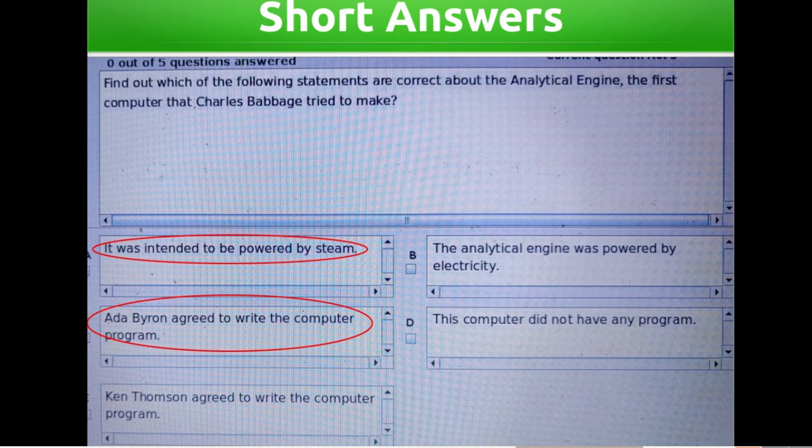Find out which of the following statements are correct about the analytical engine, the first computer that Charles Babbage tried to make. It was intended to be powered by steam. The analytical engine was powered by electricity. Ada Byron agreed to write the computer program. This computer did not have any program. Ken Thompson agreed to write the computer program. Answers: it was intended to be powered by steam. Ada Byron agreed to write the computer program.